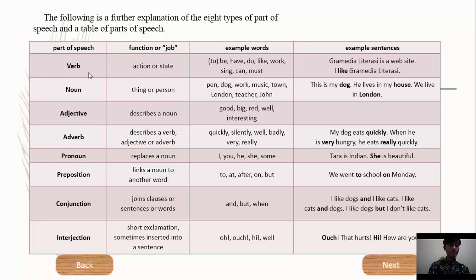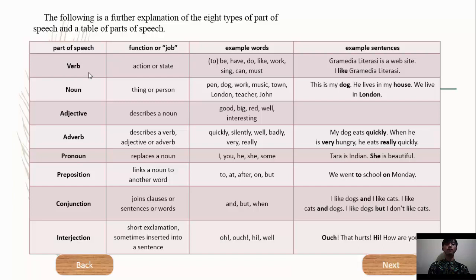Next is adverb. Function or job of adverb is describes a verb, adjective, or adverb. Example words of adverb are quickly, silently, well, badly, very, really.